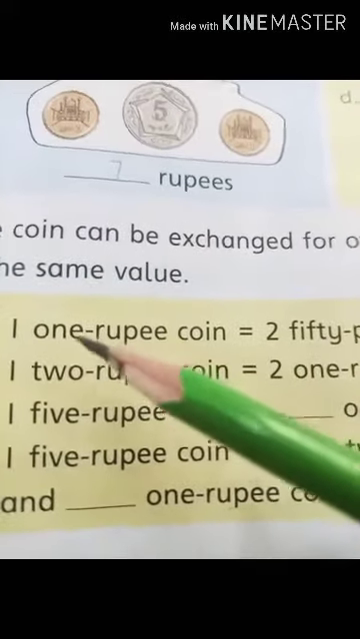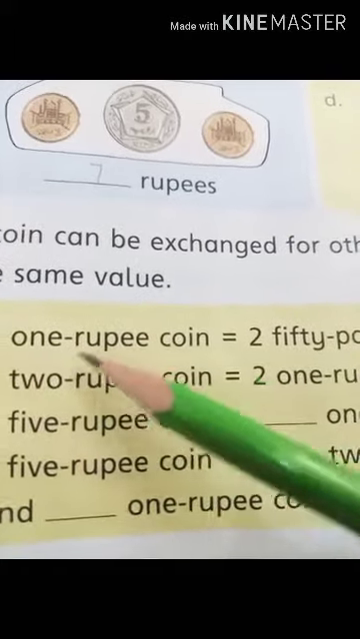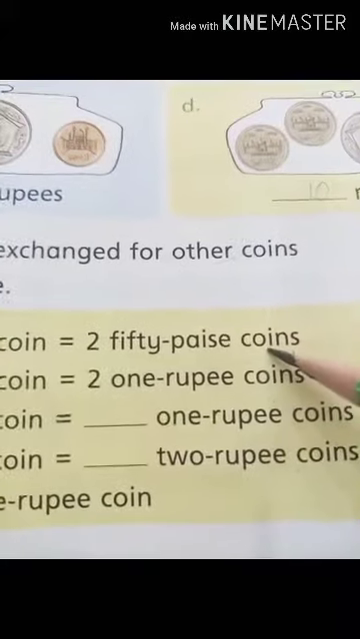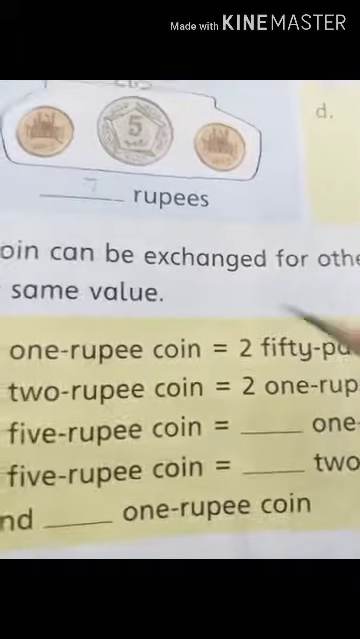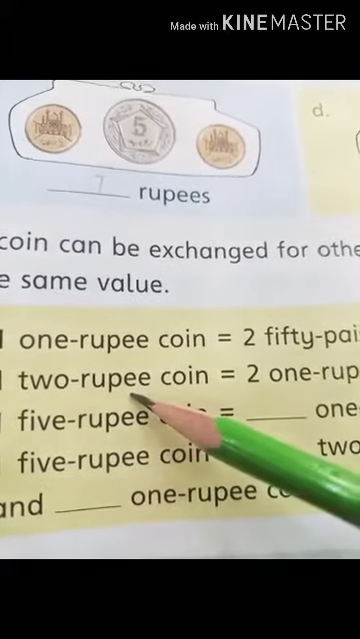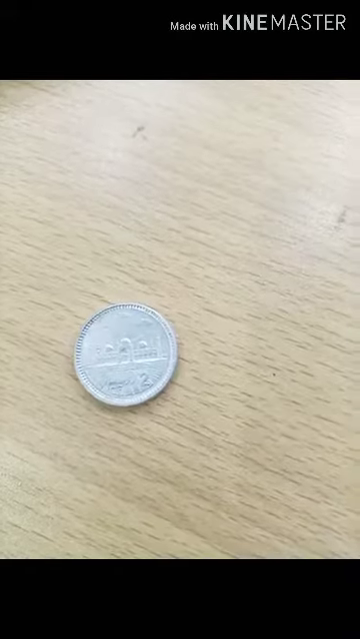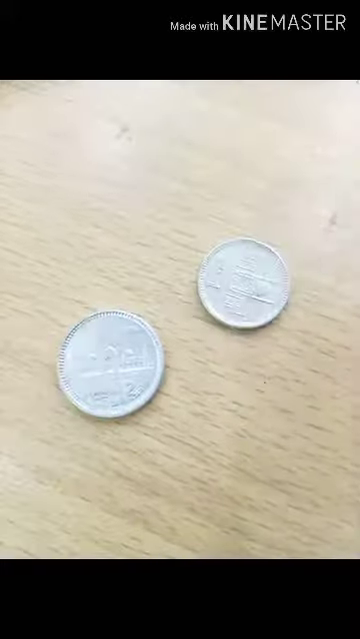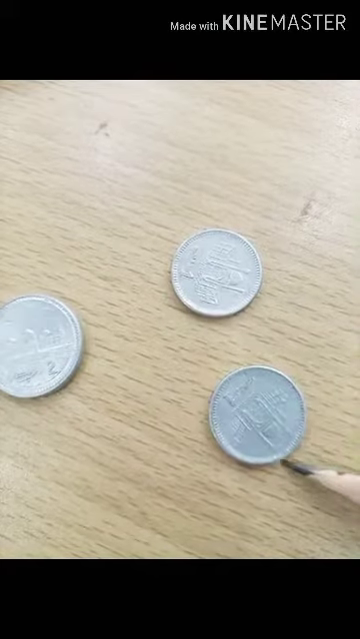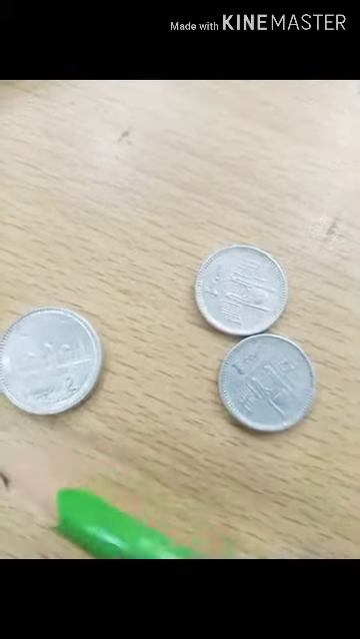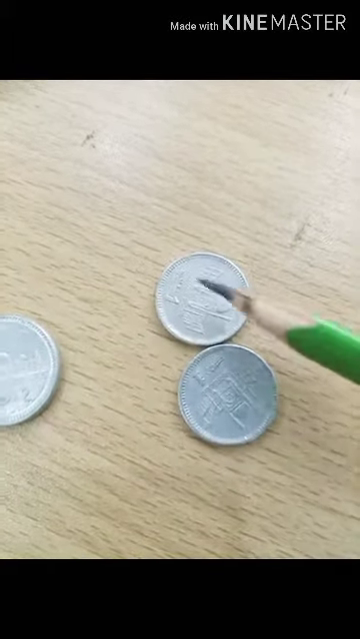Students, here some exchanges are given. You are going to remember this. 1 rupee coin is equal to how many 50 paisas coins? Yes, 1 rupee coin is equal to 2 coins of 50 paisas. Okay. And 2 rupee coin is equal to how many 1 rupee coins, as we have done earlier? 2. This 2 rupee coin is equal to 2 coins of 1 rupee.